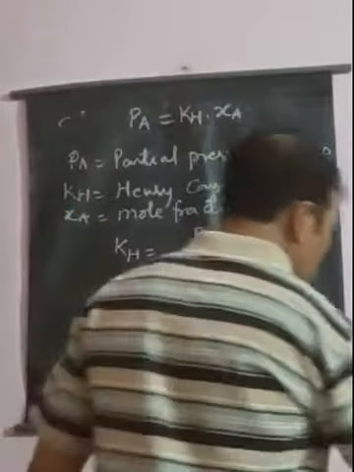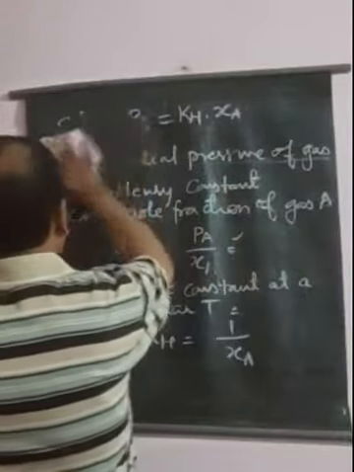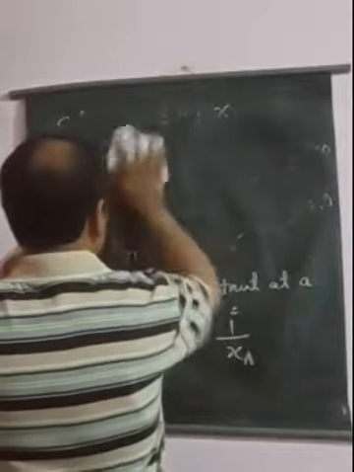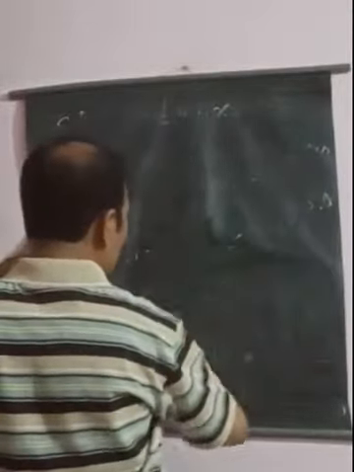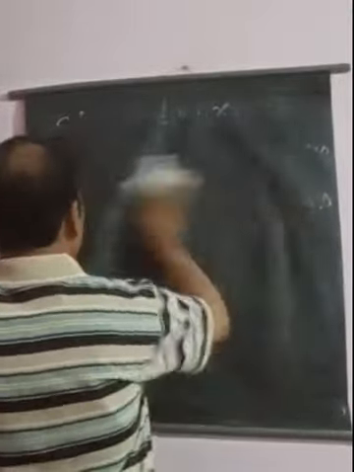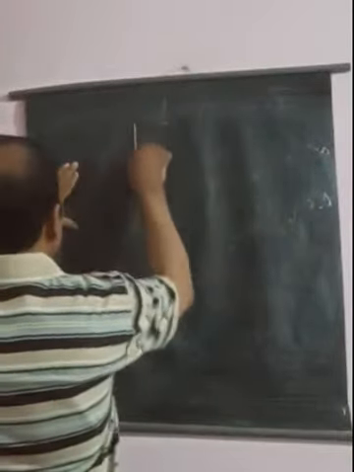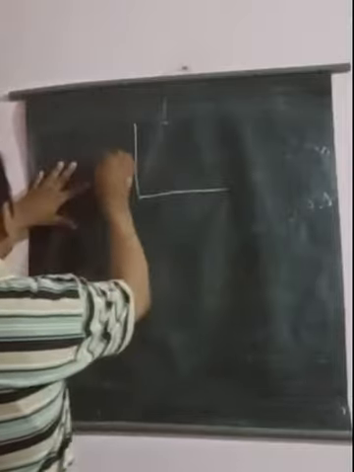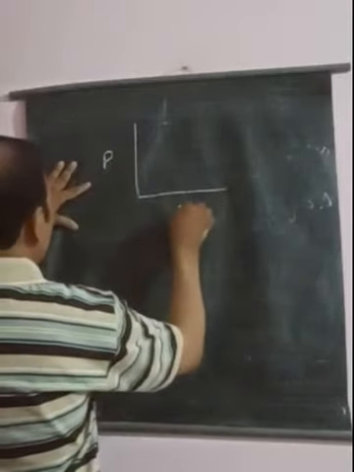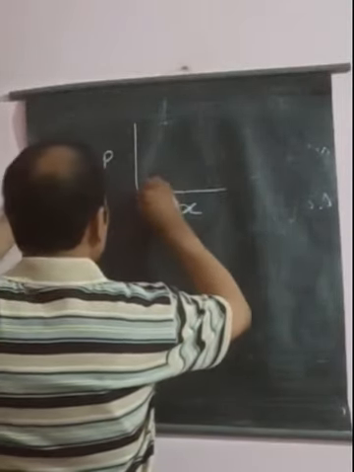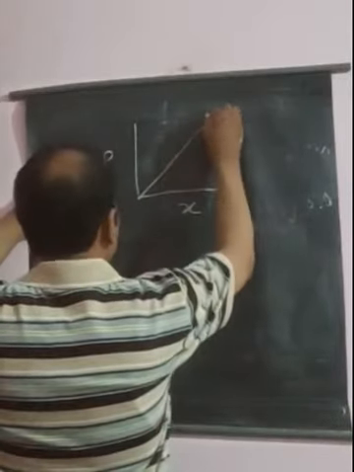On the basis of Henry law, we can also plot a graph between the partial pressure and the mole fraction of the gas. If we plot a graph between the partial pressure P and the mole fraction x, we generally get a straight line.